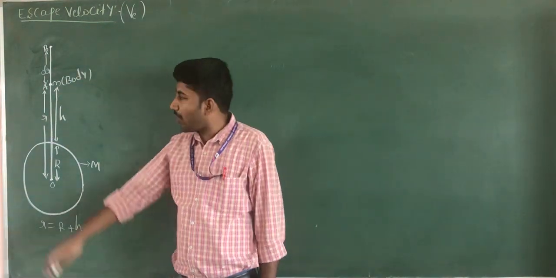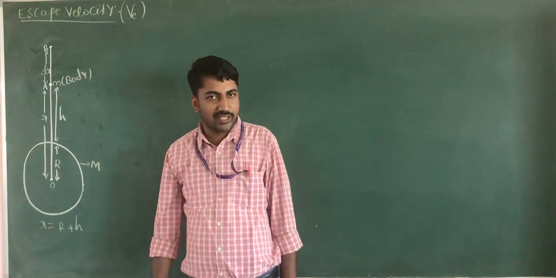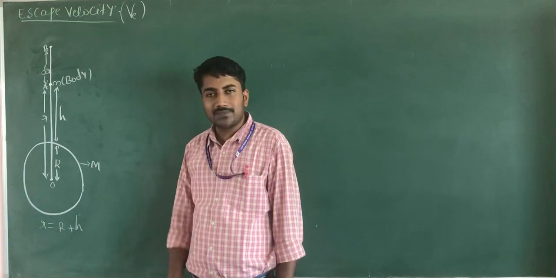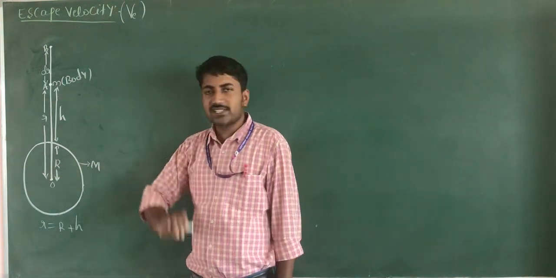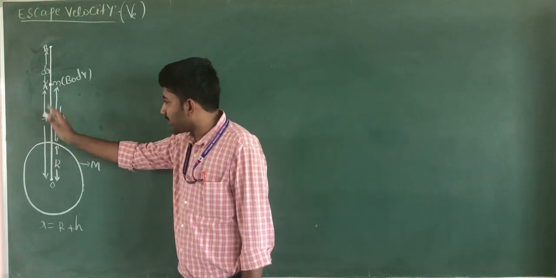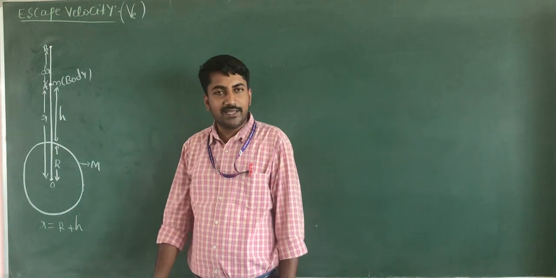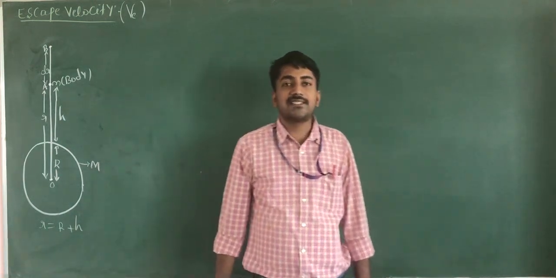Consider a body of mass m above the surface of the earth at a height h. Here capital M is the mass of the earth, R is the radius of the earth, O is the center of the earth, and small r is the distance between the body and the center of the earth.